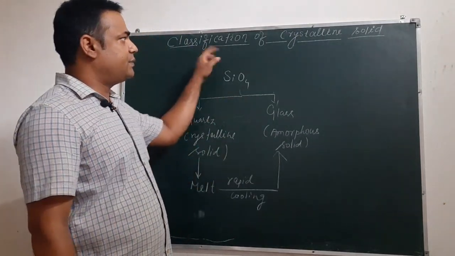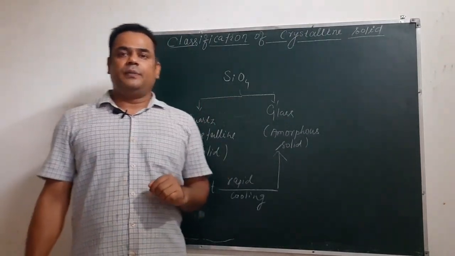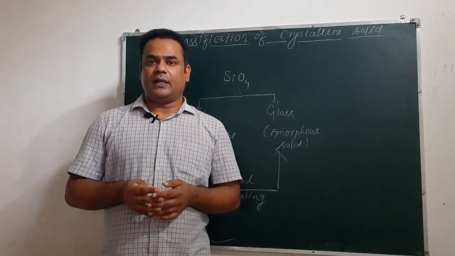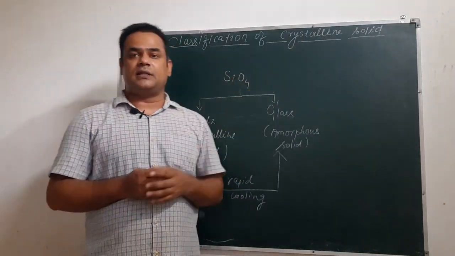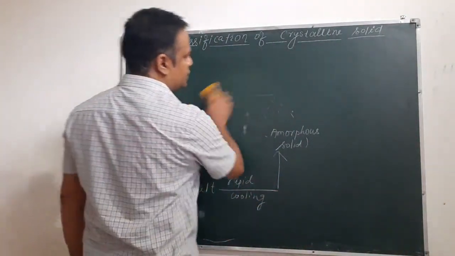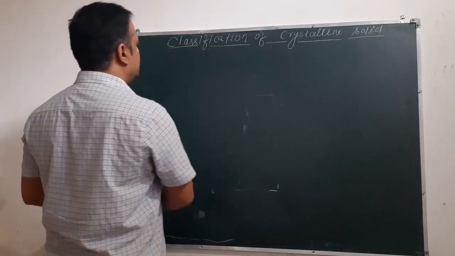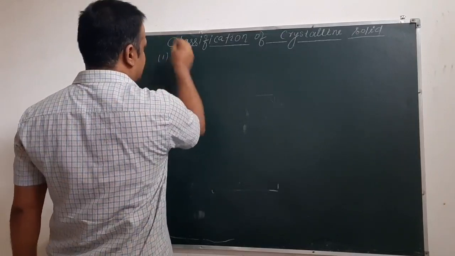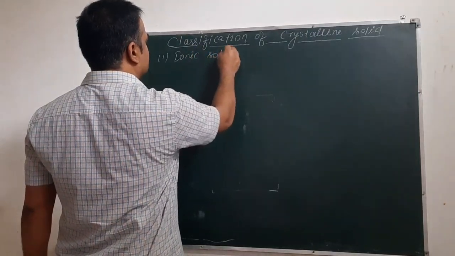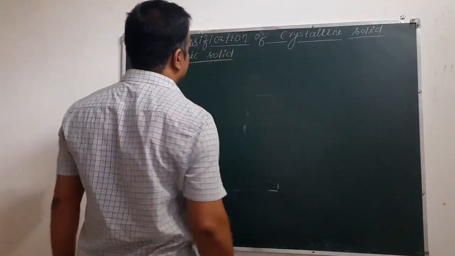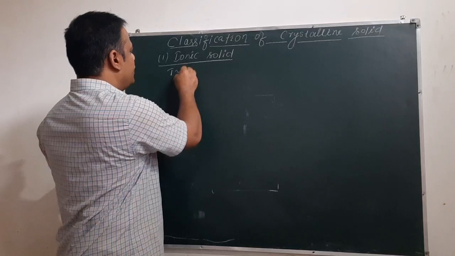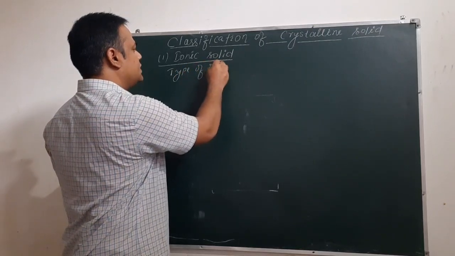Now we will see the classification of crystalline solids on the basis of the types of intermolecular forces acting between the constituent particles. Crystalline solids are classified into the following types. The first one is ionic solid. We classify this on the basis of the type of intermolecular forces.